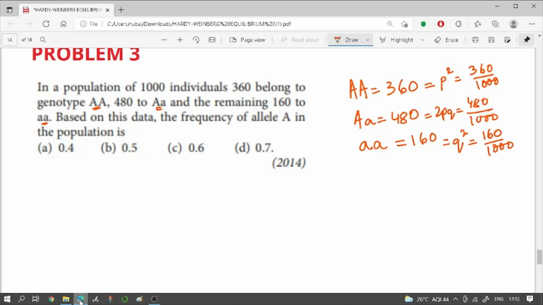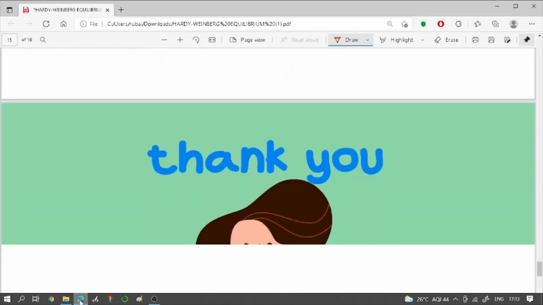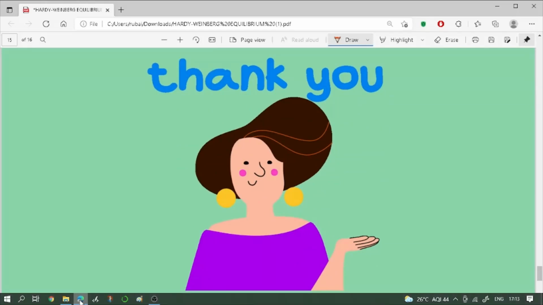Okay. Now p square is equal to 360 by 1000, which comes to 0.36. So p should be equal to the square root of 0.36, which comes to 0.6. So the correct answer to this question is 0.6. So that just about covers the topic of Introduction to Hardy-Weinberg Equilibrium.